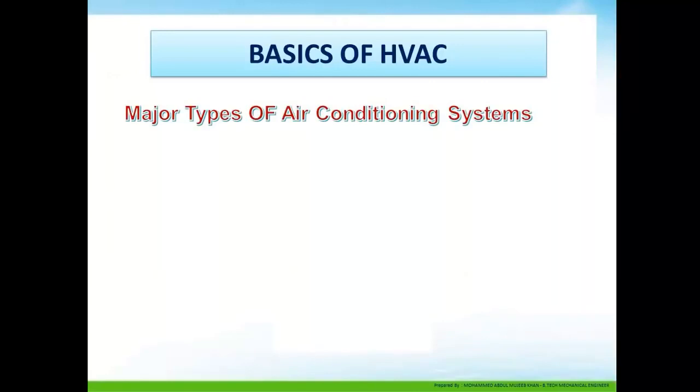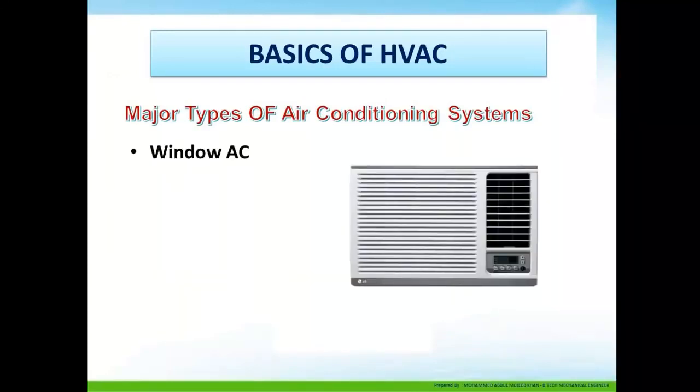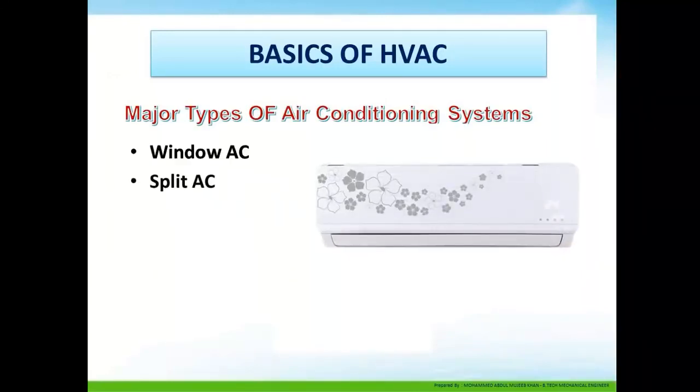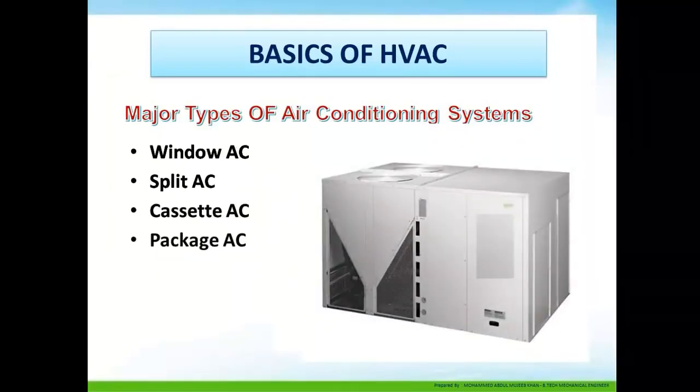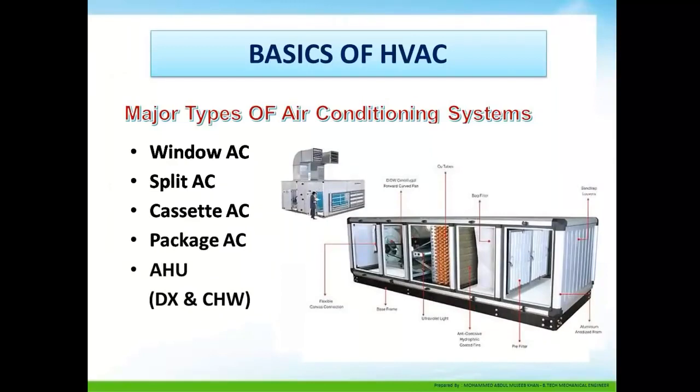Major types of air conditioning system: window AC, split AC, cassette AC, package AC, and AHU, air handling unit, which can be DX or chill water system.